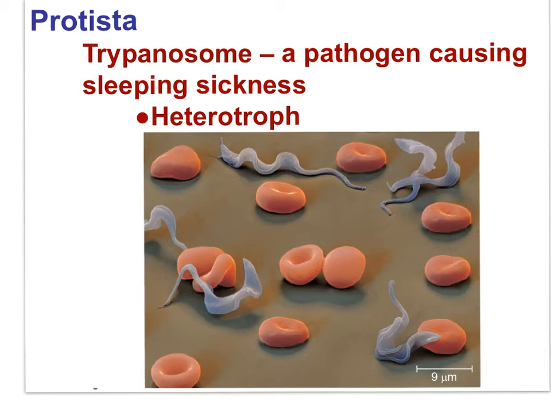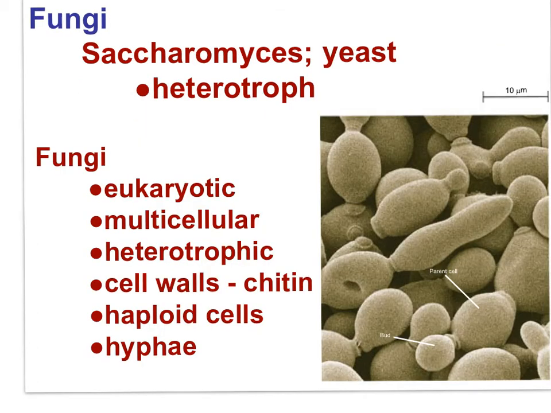They feed from the organic materials of other organisms. The next kingdom of the eukarya domain is the fungi kingdom. The characteristics of fungi are they're eukaryotic, they have a nuclear membrane, multicellular mostly, but yeasts are fungi and they are unicellular. They're heterotrophic. They feed on the organic molecules of other organisms.